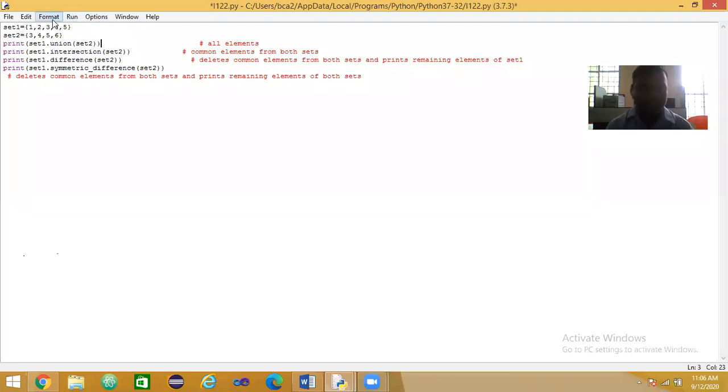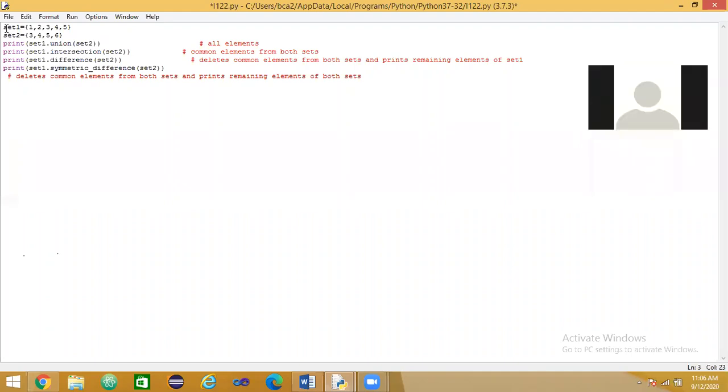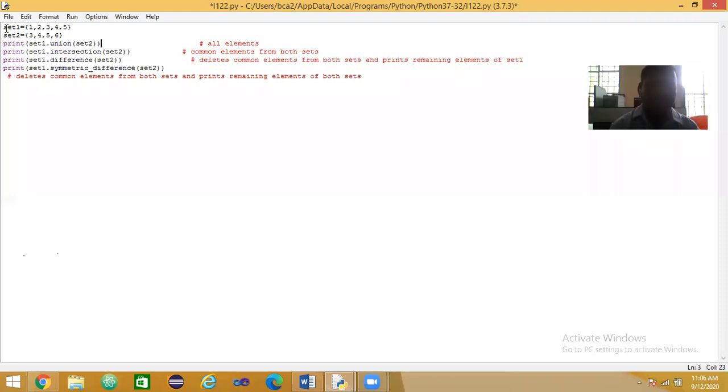Tell me, what is the output of the second print statement? These are 3, 4, 5, because 3 is in both sets, 4 is also, and also 5. Okay, good.